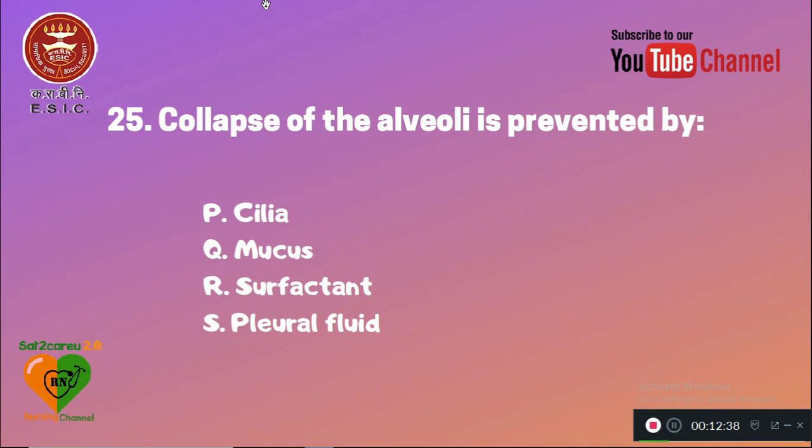25. Collapse of the alveoli is prevented by P, cilia, Q, mucus, R, surfactant, S, pleural fluid. You know that surfactant prevents the collapse of alveoli.